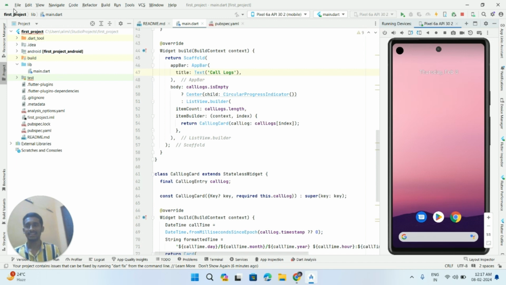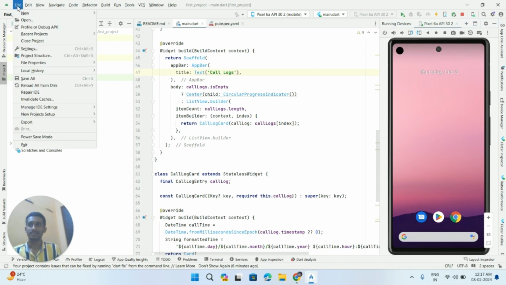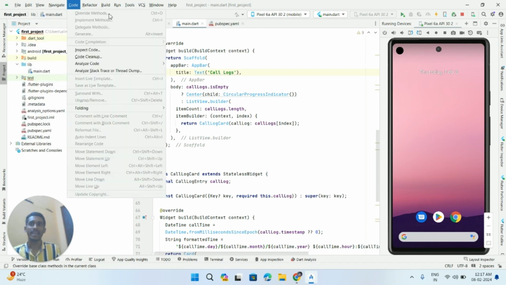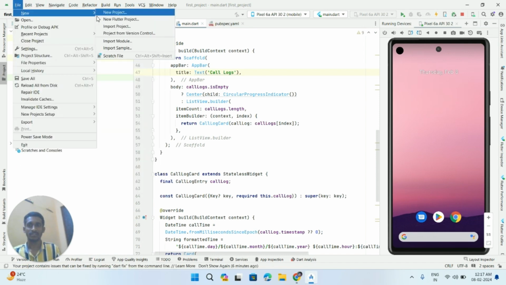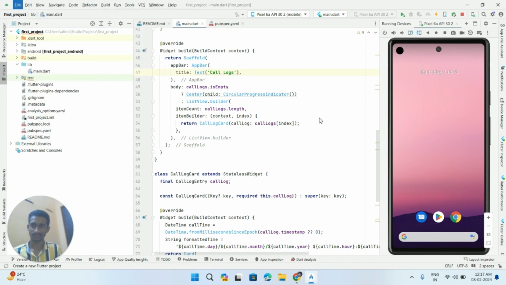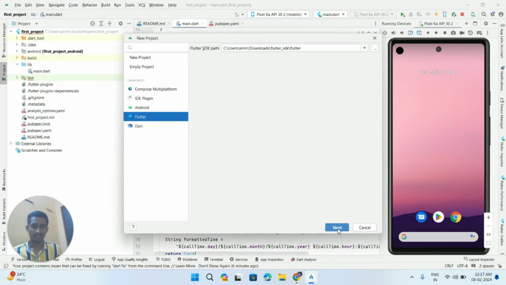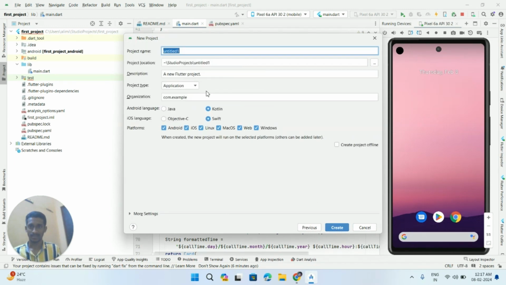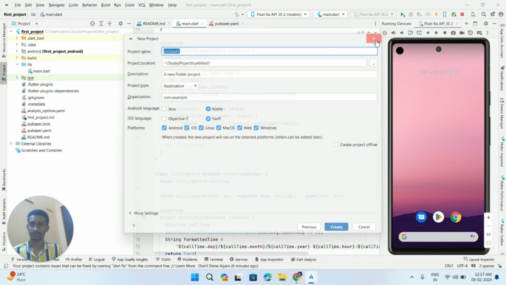If you want to create a new Flutter project, we should navigate to File, select New, and select New Flutter Project. Then we click on Next. We can give the title of our project and choose the platforms on which we want to develop and deploy our application. As I have already created the project, I'm not going to create a new project again.